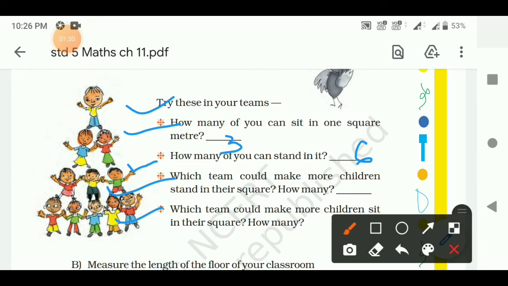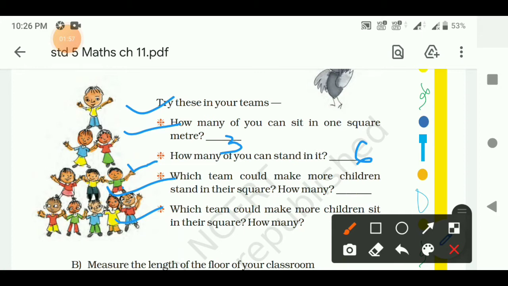How many? Here also you can write team A or team B, and 1 or 2 or 3 more children. So children, this task you can do yourself.